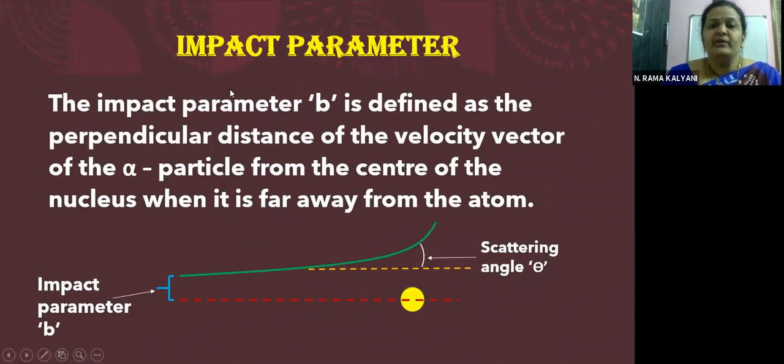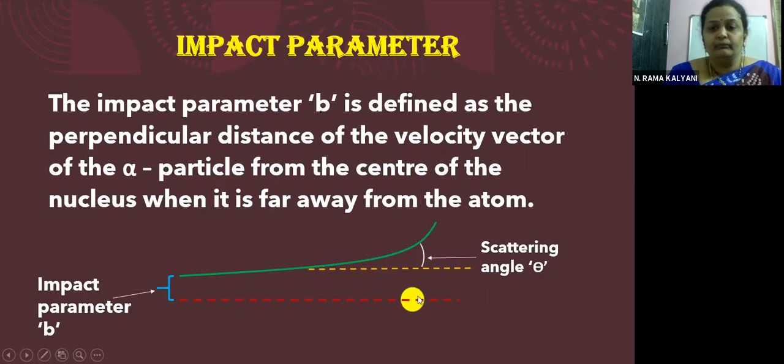Now we will define, children, impact parameter. This is a very, very important thing, children. Impact parameter and scattering angle, the relation between them. Impact parameter is defined as the perpendicular distance of the velocity vector of the alpha particle from the center of the nucleus when it is far away from the atom.